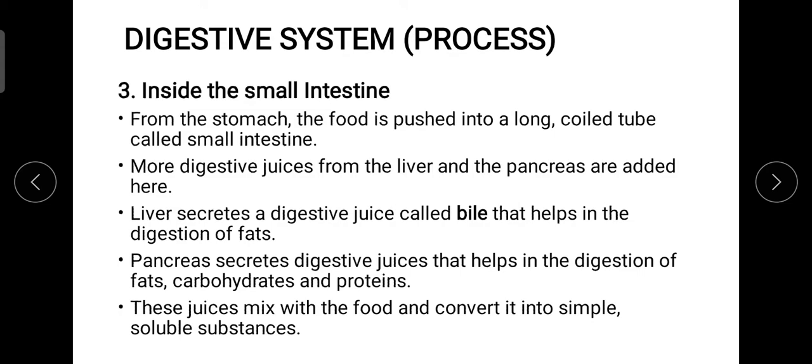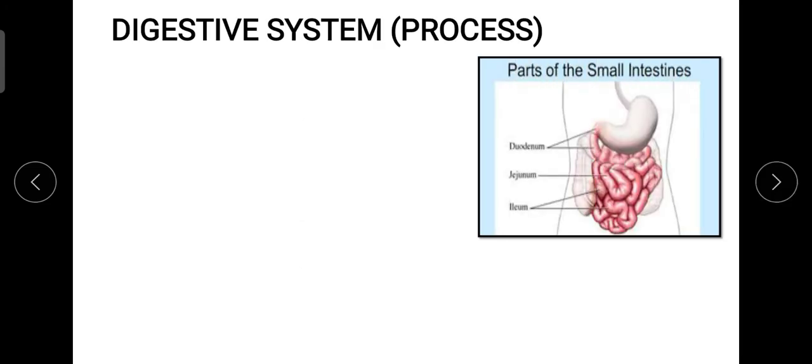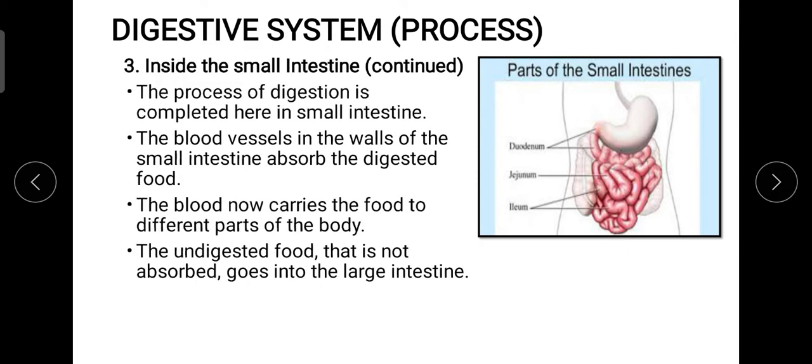Now when we talk about the pancreatic juices, the digestive juices coming from the pancreas, these juices help in the digestion of the whole food content, that means the fats, carbohydrates and proteins. Now once this food is mixed with all the juices added in the small intestine, and is digested by the digestive juices like bile and the pancreatic juices, then ultimately the process of absorption takes place.